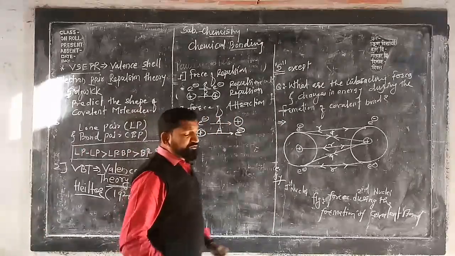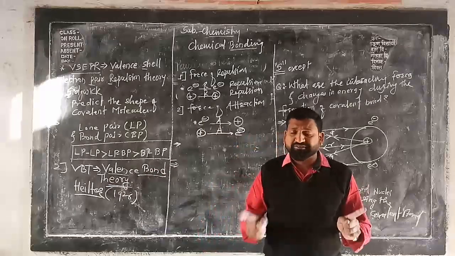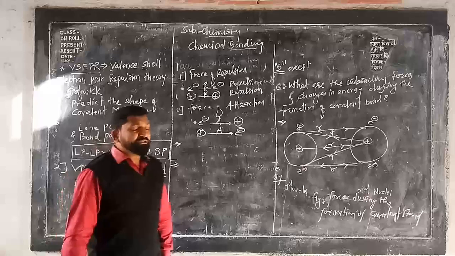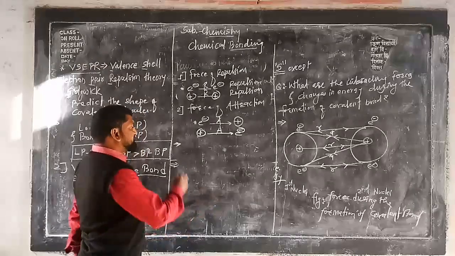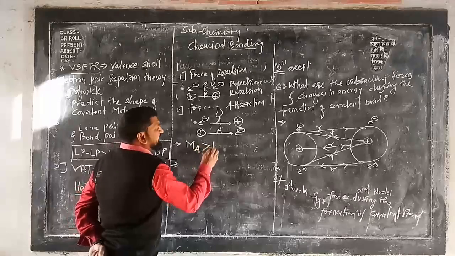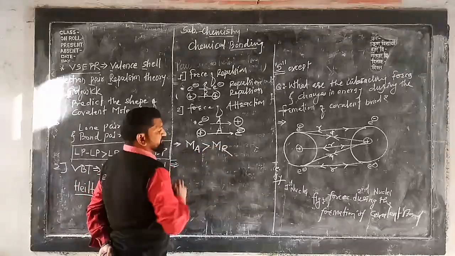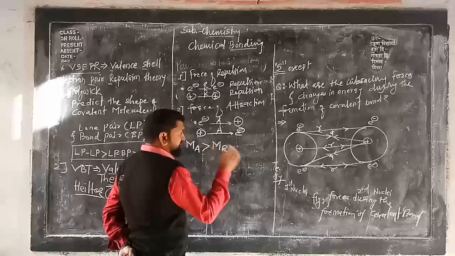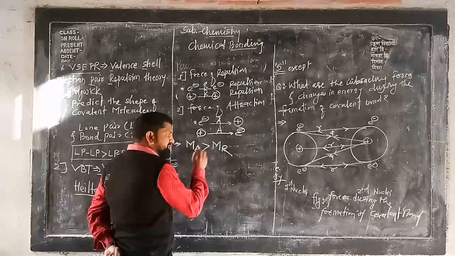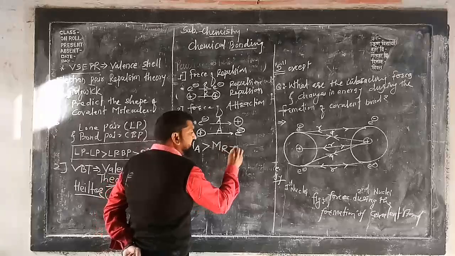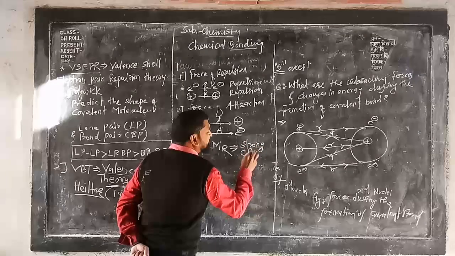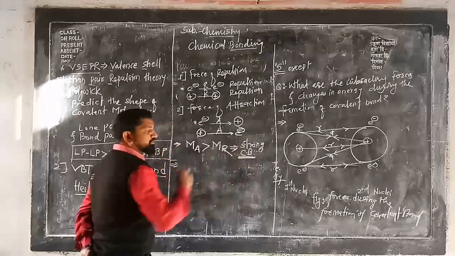So what happened? There are two forces. Which one? Force of attraction, force of repulsion. Now what happened? When the magnitude of force of attraction is greater than the magnitude of force of repulsion, then there is a formation of strong covalent bond. Remember this, okay? Strong covalent bond.